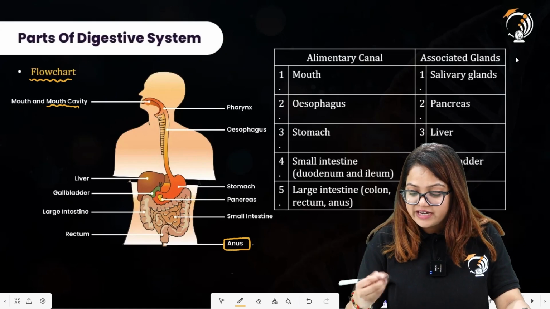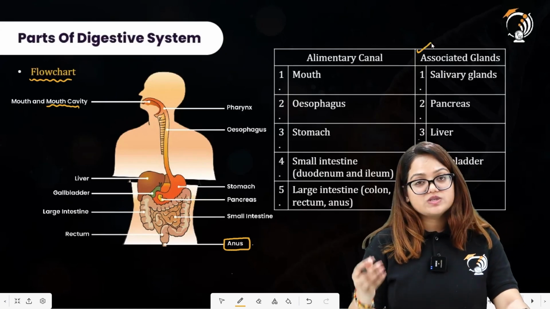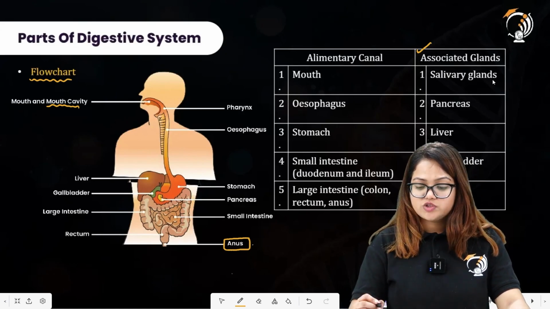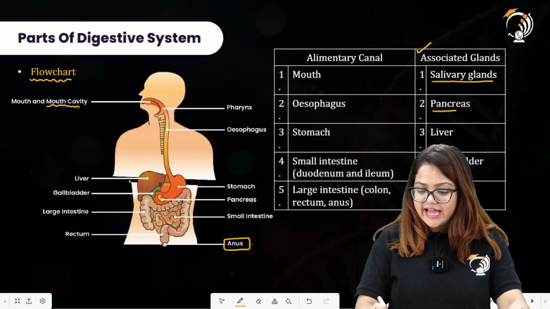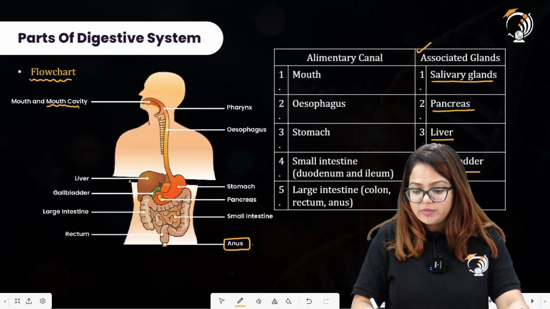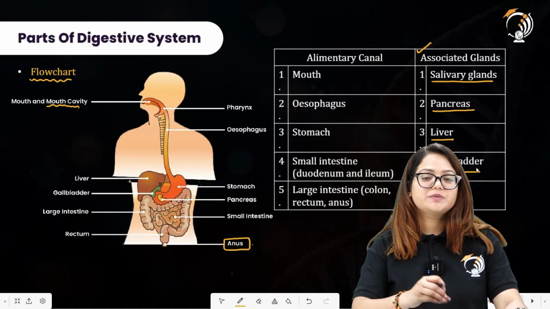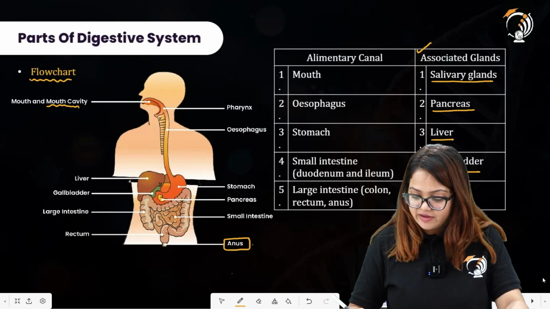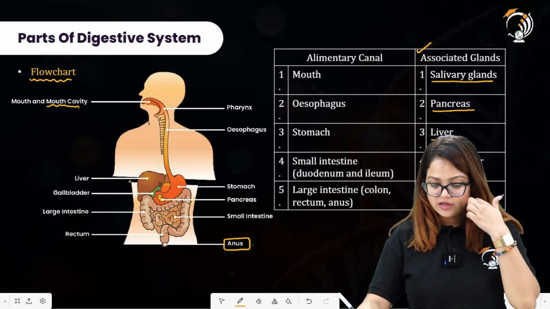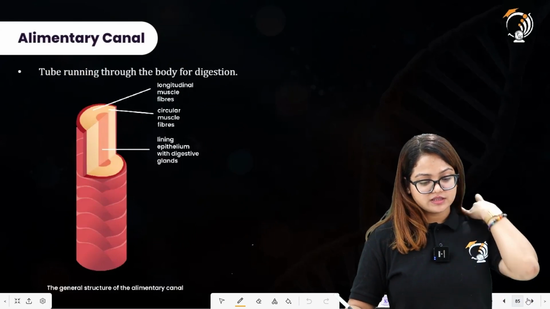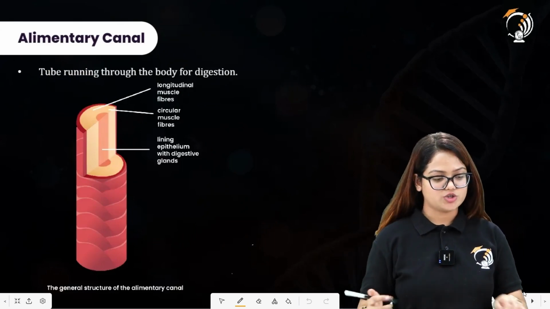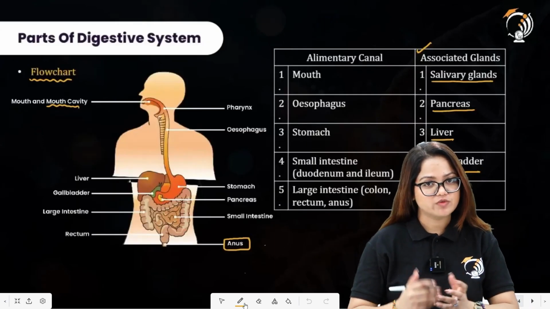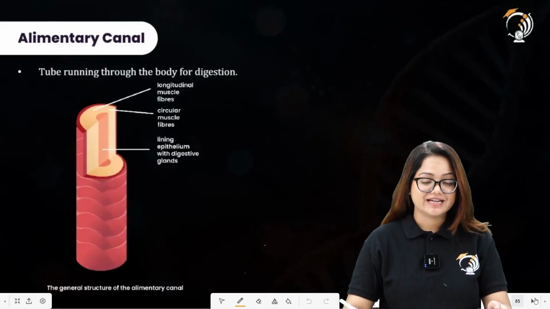Next, on the right hand side, there is a list of associated glands which are related to the digestive system here. So first are the salivary glands, then we have pancreas, liver and gallbladder. All of these glands are associated with the digestive system, and we are going to study about these too. Alright, so after completing the parts of the digestive system, moving forward with our next topic, that is the alimentary canal.